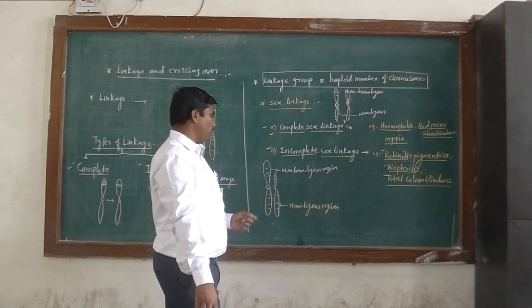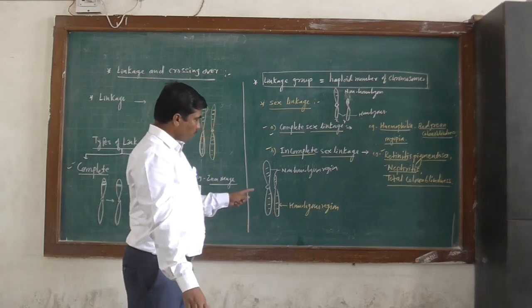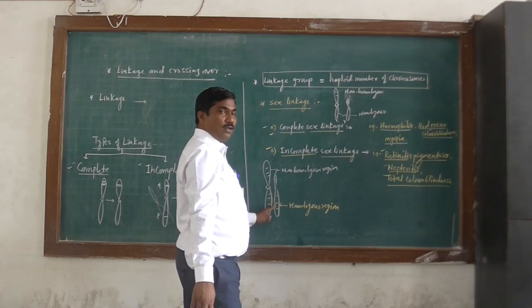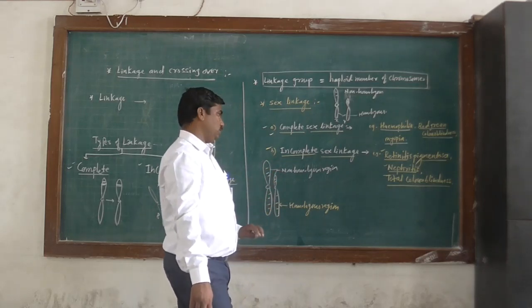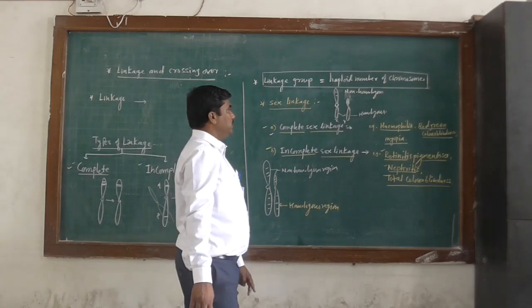They do not inherit together, which is known as an incomplete sex linkage. Okay, so these are their examples.